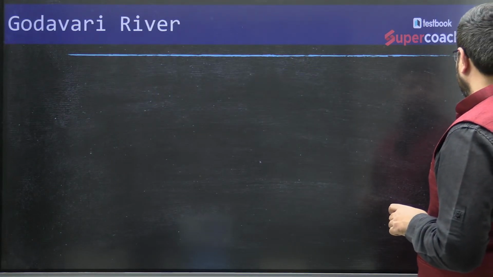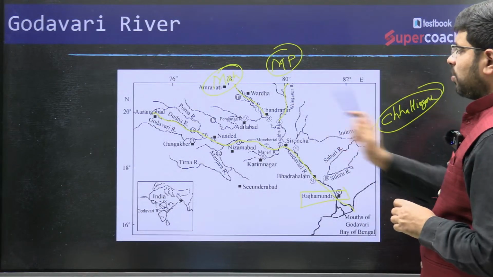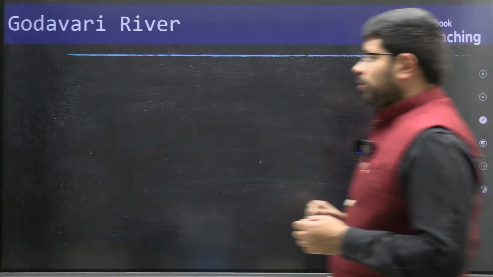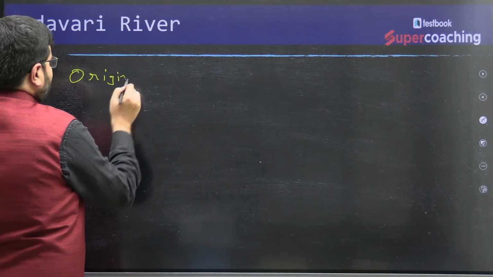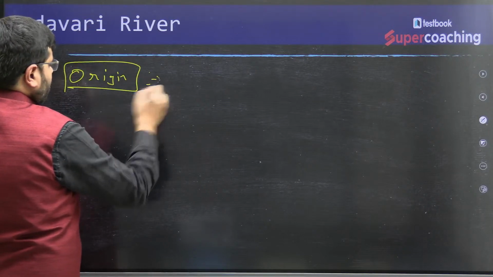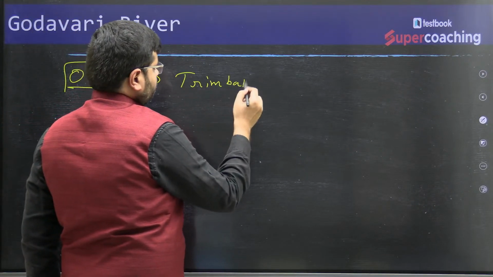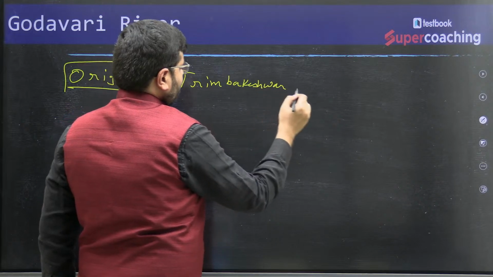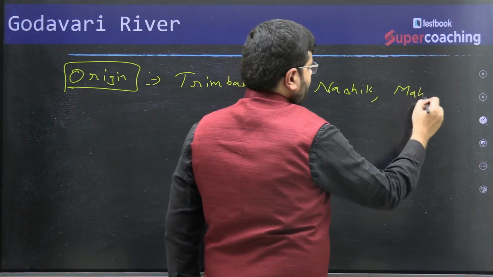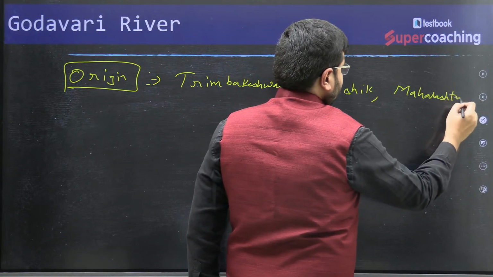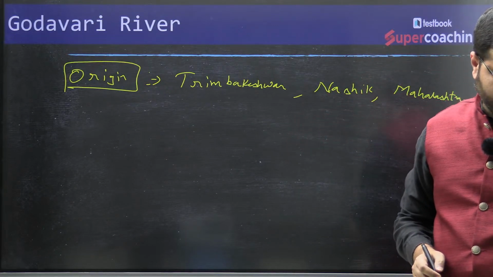Now as you can see here, Godavari, this is the river. So where does the river Godavari originate? For every river, you need to study along these lines. Mappings are very, very important. Origin of the Godavari river system: Trimbakeshwar near Nashik, Maharashtra. The origin of river Godavari is Trimbakeshwar near Nashik.